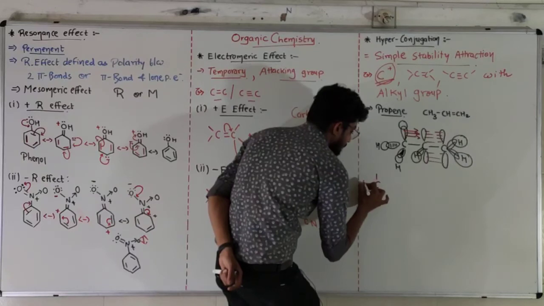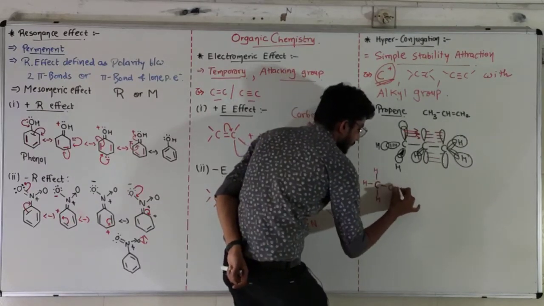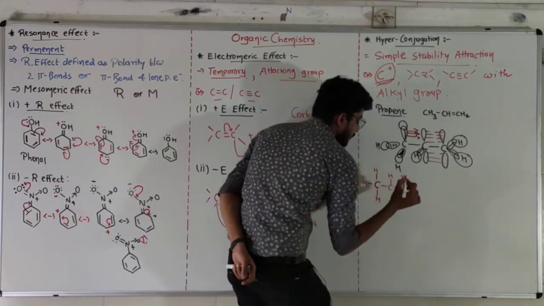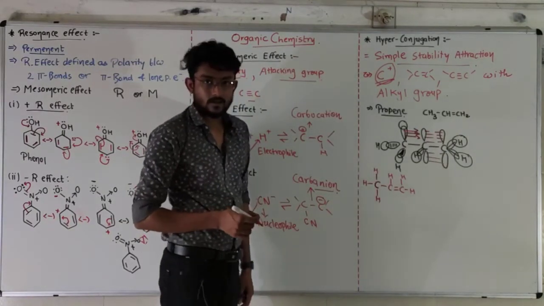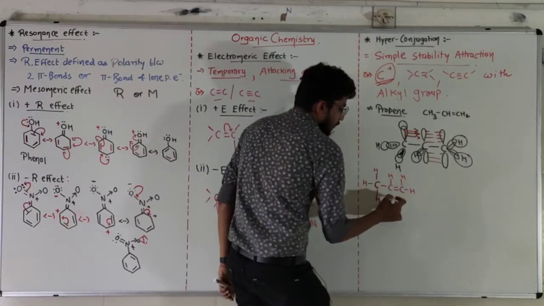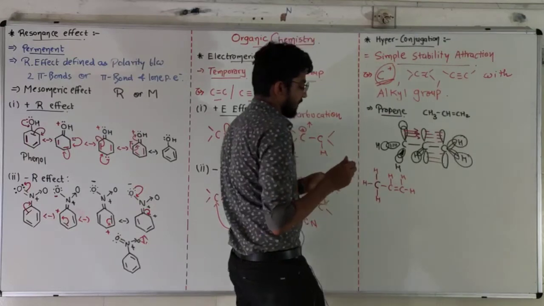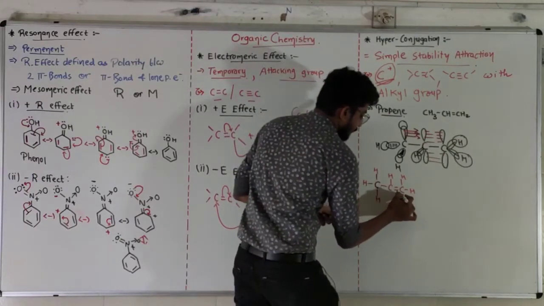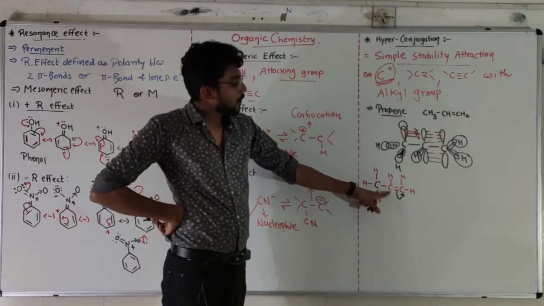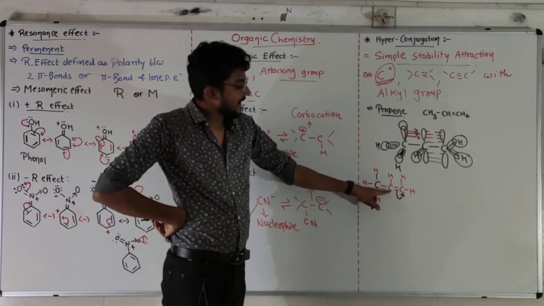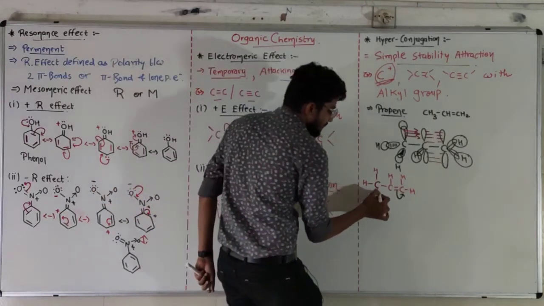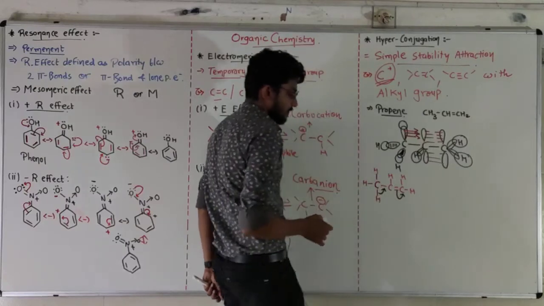Suppose there is CH3 with double bonded carbon. Okay, so this double bond electron, pi electron, will be transferred to the first carbon. That's why this carbon becomes positive, and if the positive carbon has an alkyl group, there will be hyperconjugation, so this bond will be donated over here.